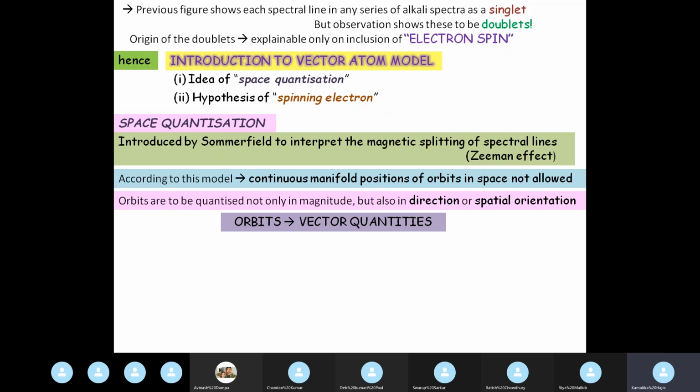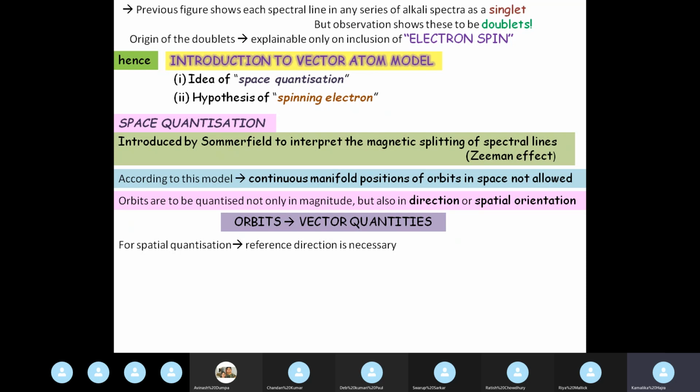So we have to identify the orbits as vector quantities. Their directions become important. So now in the vector atom model, we will treat the orbits as vector quantities. For spatial quantization, a reference direction is necessary.